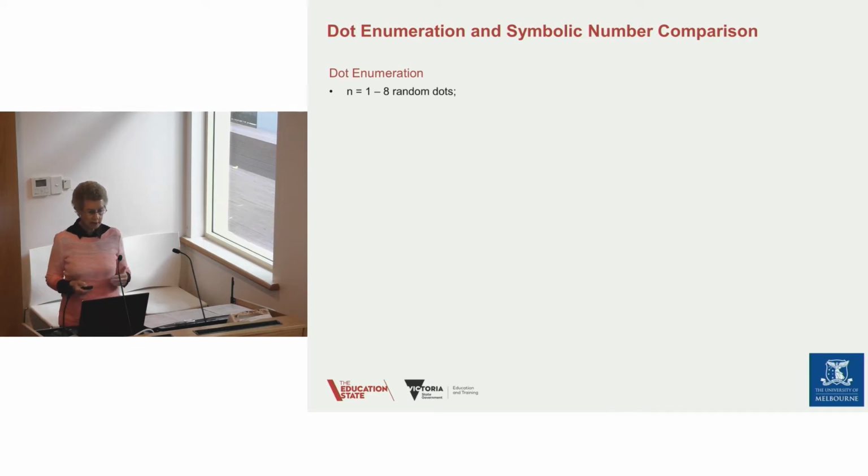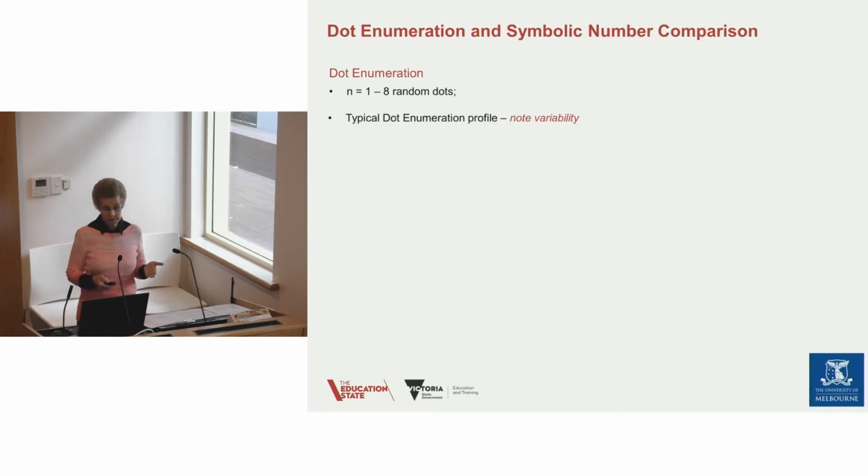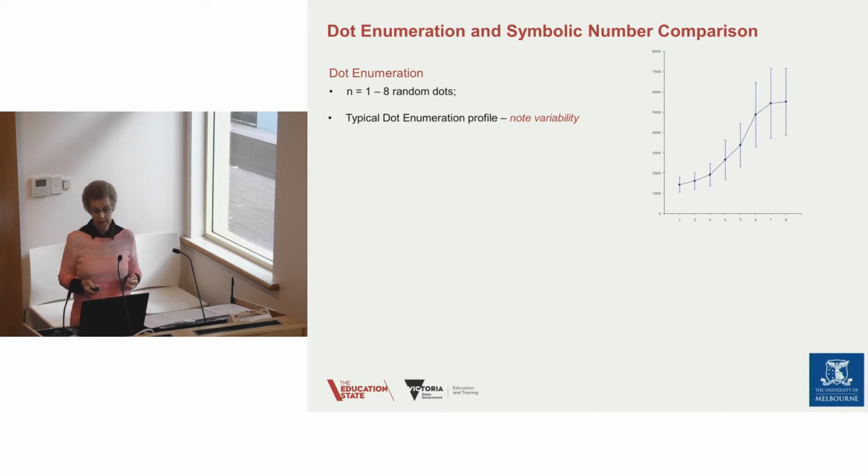So dot enumeration then, we would present 1 to 8 dots randomly, and this is the sort of profile that we get. Now the y-axis here, the vertical axis, is a time measure. Mostly with dot counting, students can count them and get the right answer. But what we're interested in is how long do they take? And you can see here that this function starts quite flat and then goes into a greater angle. And I just want to caution about what happens at 7 and 8. It looks as though they're subitizing again at 7 and 8.